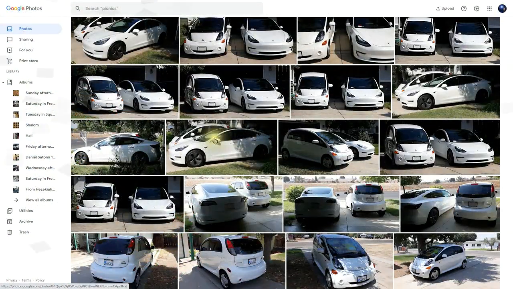Let's look at some of the tools and features that we can find within Google Photos. When you first open Photos, you'll be greeted with the photos that you've uploaded or have taken with your camera. They're all within this area called Photos, and they're arranged by their date. The newest ones are at the top. As you go down, they get to the older ones. At the very top, you have a search box. You can actually search your images, and you also have other tools that you see on the top right hand side. Going back to the left hand side, the next item that we have is sharing.